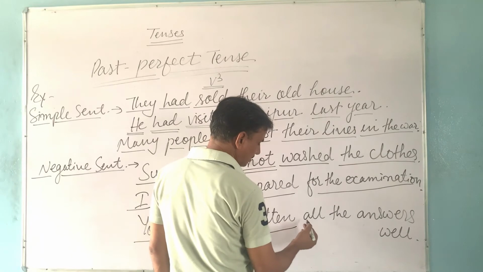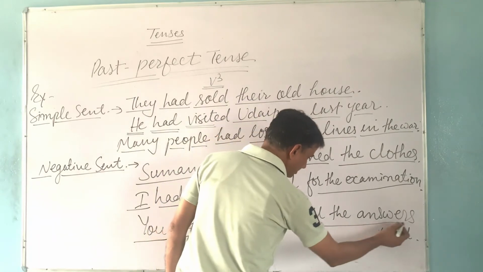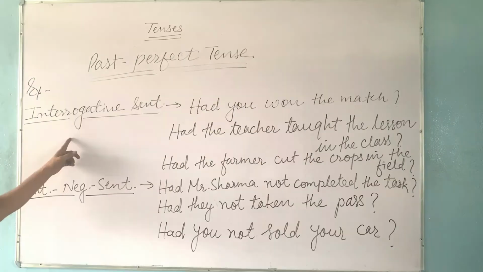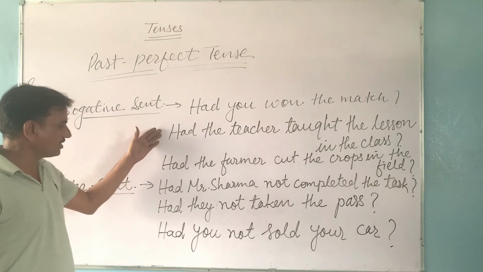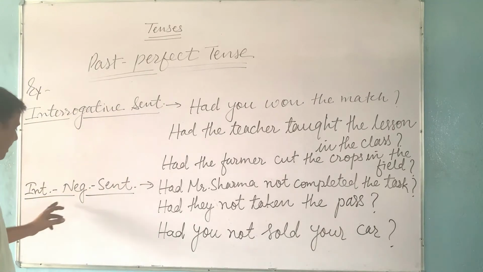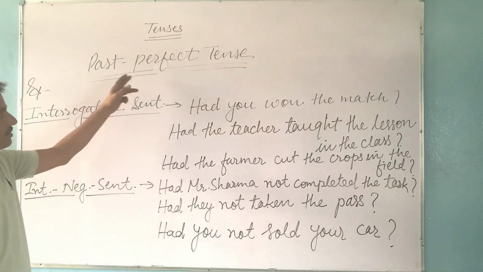And in this sentence also there is no object. All the answers are the words. Dear students, I have written here some examples of interrogative sentence and interrogative negative sentence in past perfect tense.